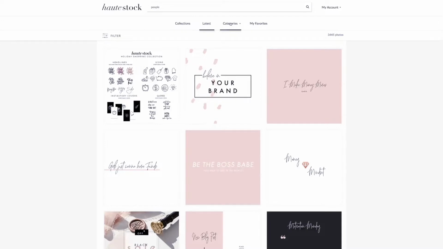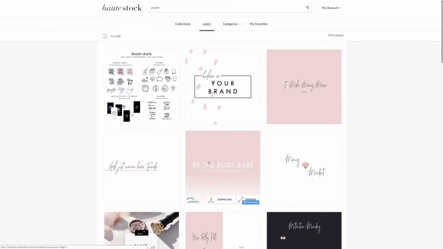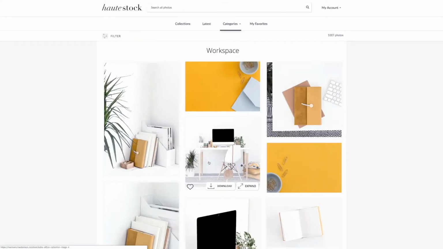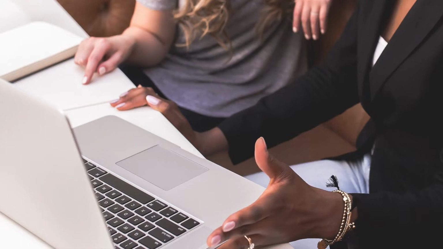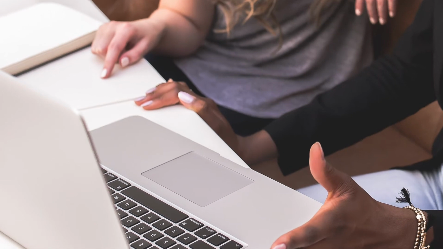You can also add stock photos in here as well to make your video more engaging. I use Hootstock. So if I'm talking about working in a group and I don't have that B-roll, I can't grab that, I can throw an image like this. So it looks like a group, and I have the Ken Burns effect. So it's moving, so it kind of looks like a video, just to keep you more engaged.